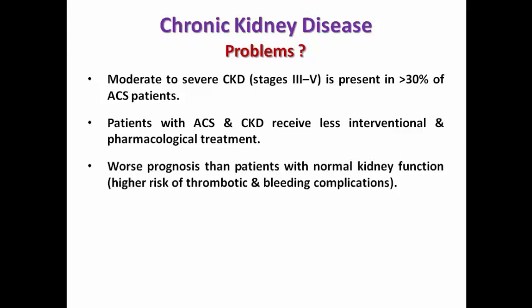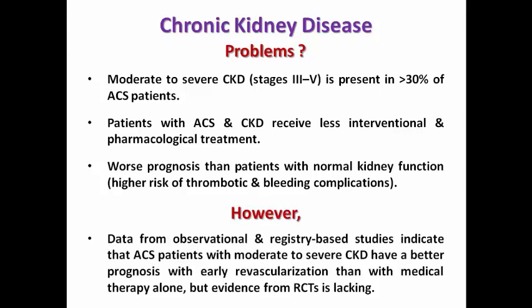So the big problem is that patients with CKD have a worse prognosis than patients with normal kidney function due to higher risk of thrombotic complications and bleeding complications as well. The good news is that data from observational and registry-based studies indicate that acute coronary syndrome patients with moderate to severe CKD have a better prognosis with early revascularization than with medical treatment alone. But there is no evidence from randomized controlled trials so far. So, revascularization in those patients can enhance the prognosis and reduce the risk of thrombotic complications.